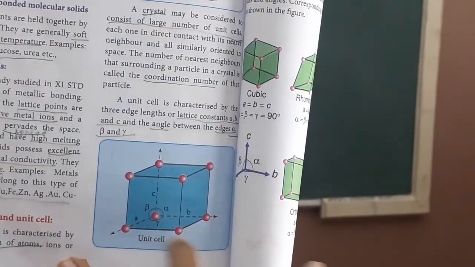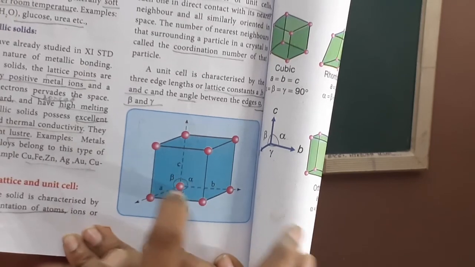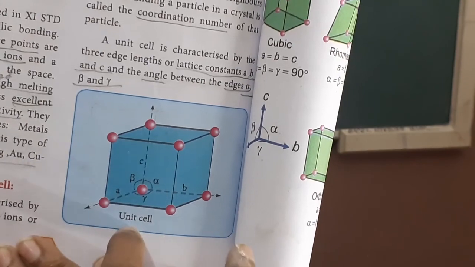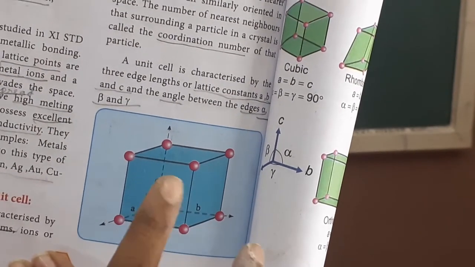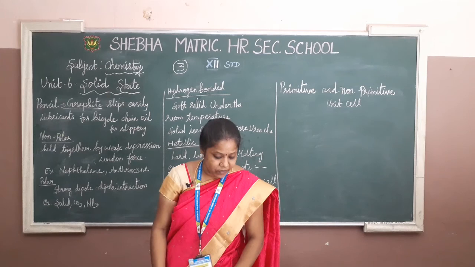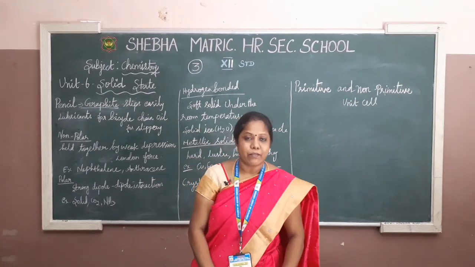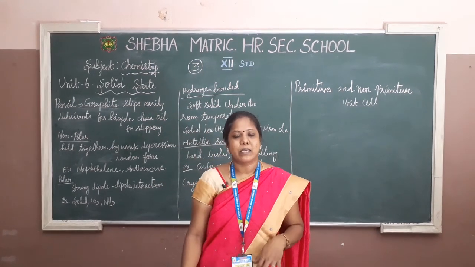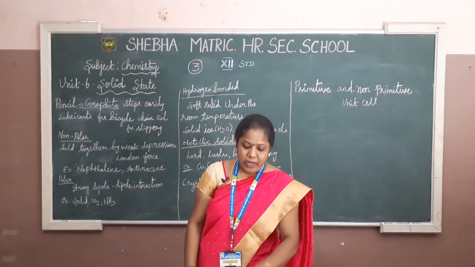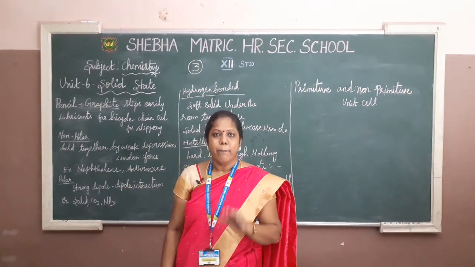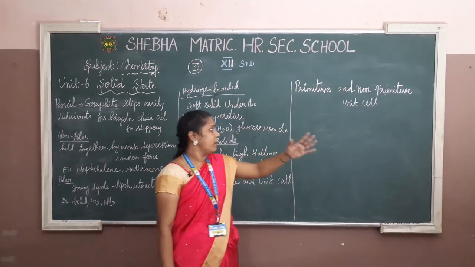That is called the unit cell. We have taken the one point, it's called a lattice, 3-dimensional, that is a, b, c. The angles are alpha, beta and gamma. Okay, I hope you understand about the unit cell along with this lattice. It's very important for crystalline solids, so you have to learn carefully. Then let's go to the types of unit cell. There are two types: one is primitive and another one is non-primitive unit cell.